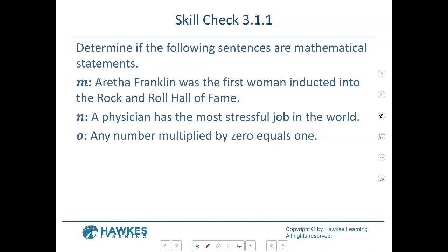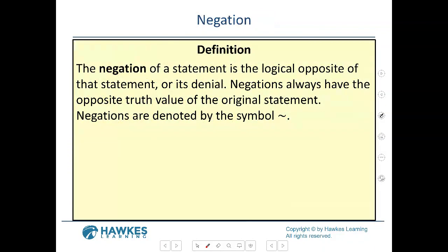And any number multiplied by 0 equals 1. Would that make sense to you? Any number multiplied by 0 equals 1. Is that even true? No, it's not. It's still a statement, but you can't really prove that. All right, so these are just examples of statements.